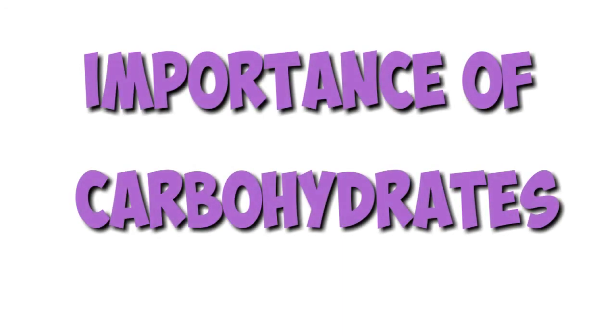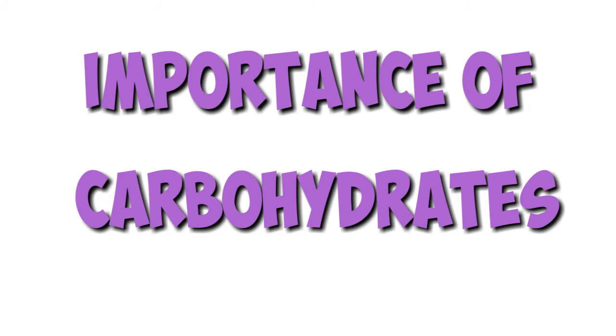Importance of carbohydrates. Carbohydrates are essential for life in both plants and animals. They form a major portion of our food. Honey has been used for a long time as an instant source of energy. Carbohydrates are used as storage molecules as starch in plants and glycogen in animals. Cell walls of bacteria and plants are made up of cellulose. Wood is also a carbohydrate known as cellulose. Cotton fiber is also cellulose, which is a carbohydrate. They provide raw materials for many important industries like textiles, paper, lacquers, etc.